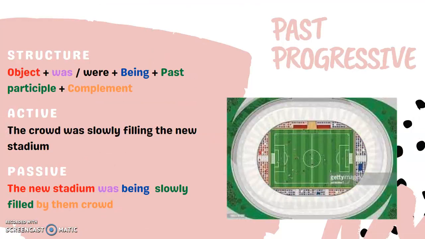Past progressive. Structure: object, was/were, being, past participle, complement. Active: The crop was shortly feeding the next stadium. Passive: The next stadium was being shortly fed with the crop. The next stadium, object, was being fed, participle, with the crop and complement.